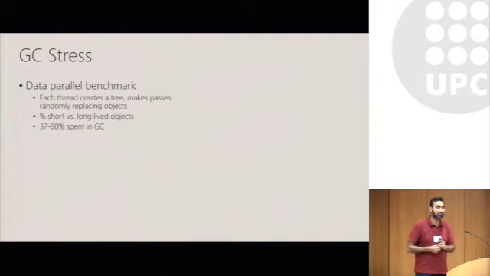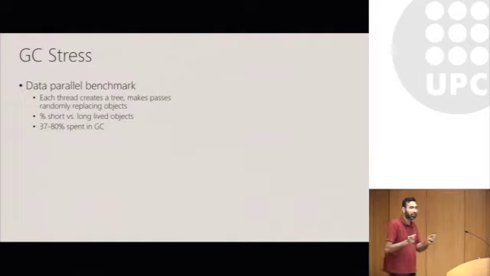One of them is called GC Stress, which is a benchmark that was designed to stress the garbage collector, and it turns out also stresses our system. This is a data parallel benchmark. We chose it because we wanted to test the scalability of the memory allocator when you increase the number of threads. Each thread creates a very large tree, makes passes over the tree, and randomly replaces objects in the tree.